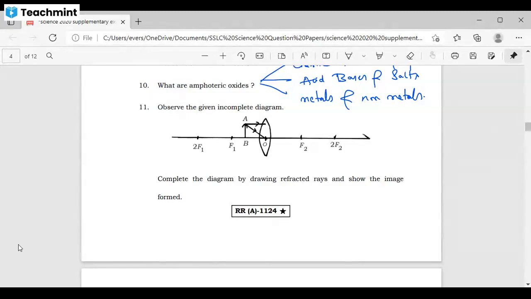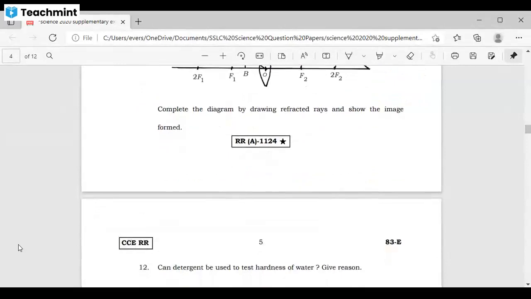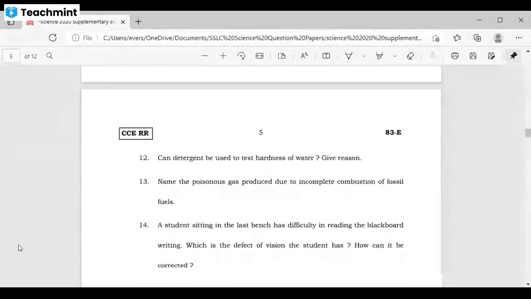Sometimes we keep the object here, sometimes here. Example, I'm telling. So on. Got it? Understood? So how are the images formed? We are going to study that topic in the next period. I'll make one separate recorded class for this, which I am going to upload on my YouTube channel. Okay. Now you can study these ray diagrams. Ray diagrams are very important.